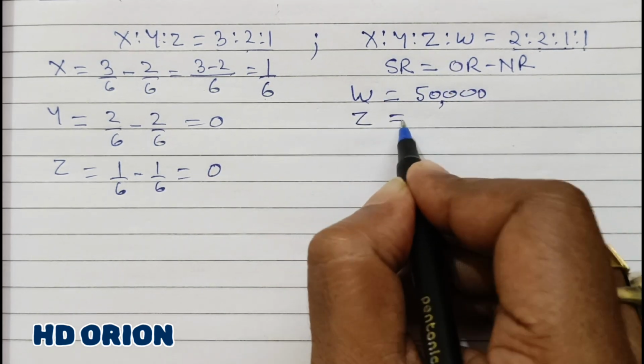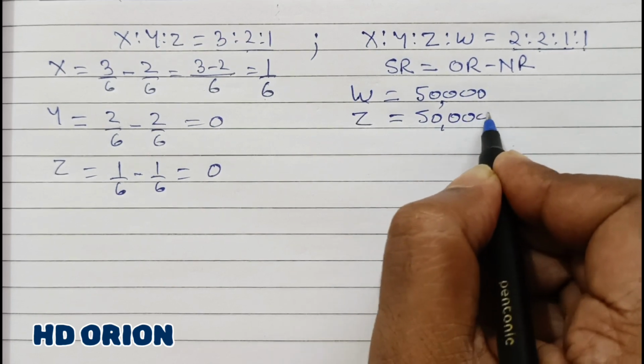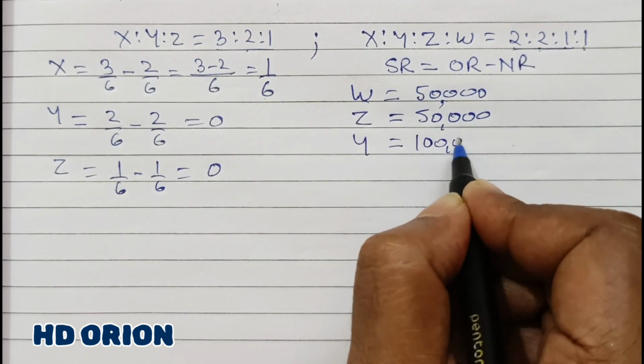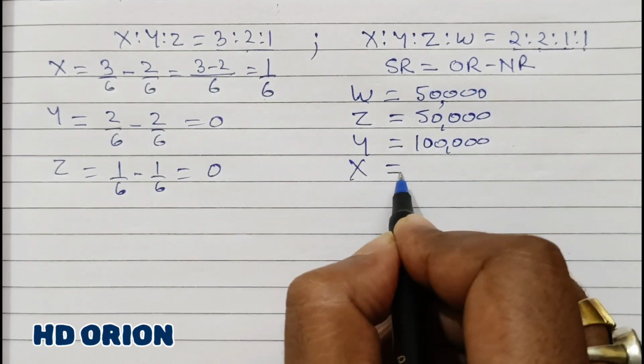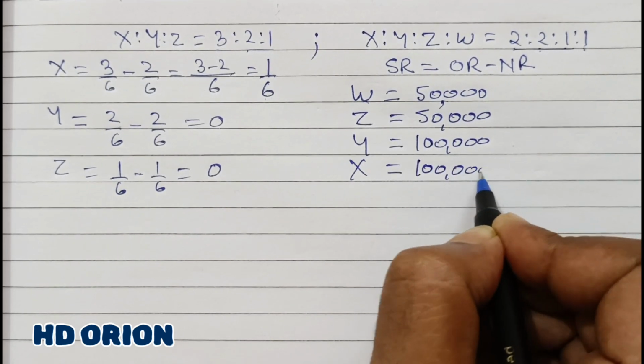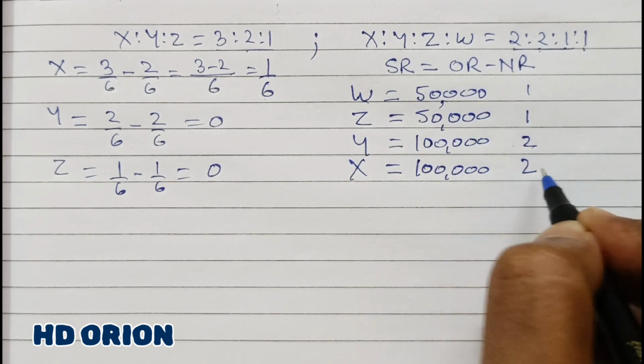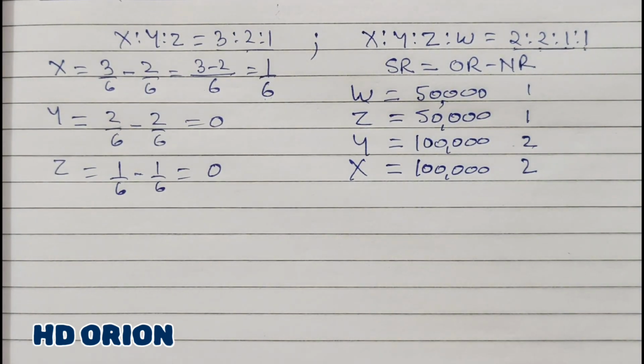Z will also be how much? 50,000. And then Y will be double of 50,000. That is 1 lakh. And X will also be double the 50,000. So it means what? It is 1:1:2:2. So these are in the profit sharing ratio based on new partner W's capital.